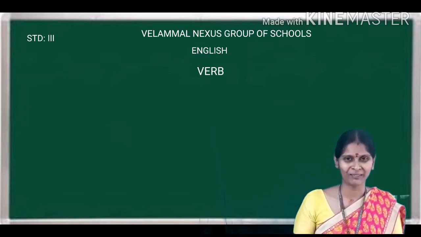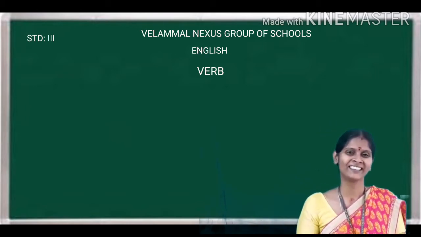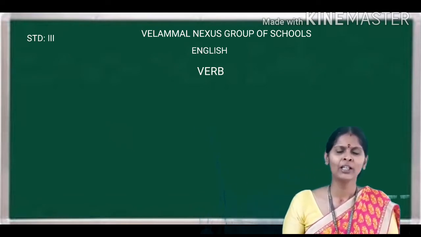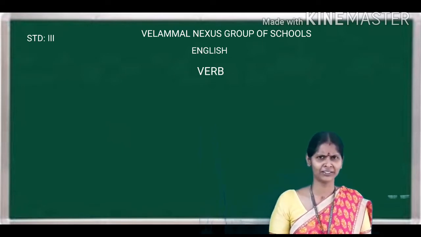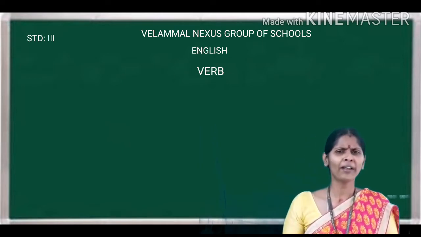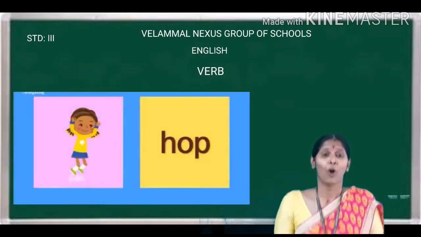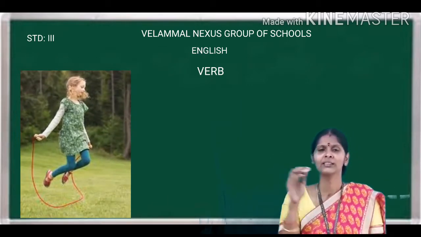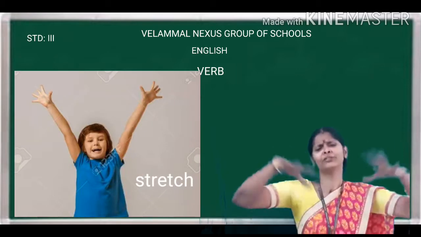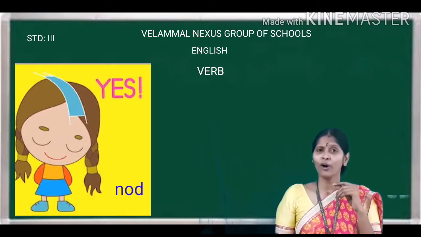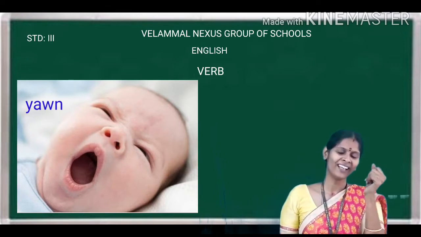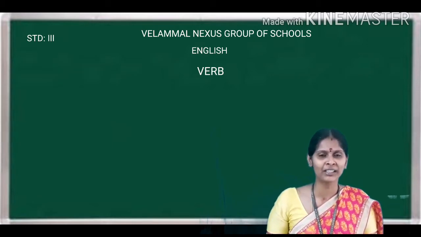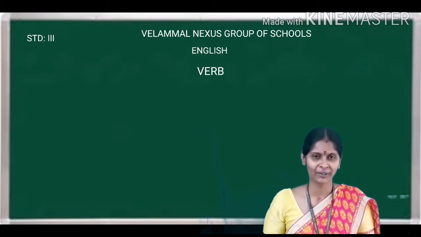Hope you all enjoy the rhyme, children? So, you saw the song, hop a little, jump a little, right? The child was doing different actions in the rhyme, isn't it, children? What are the different actions the child was doing? Hop, jump, run, skip, touch, bend, stretch, nod, yawn, and sleep. Right, children? So these are the actions that the child was doing in the rhyme.